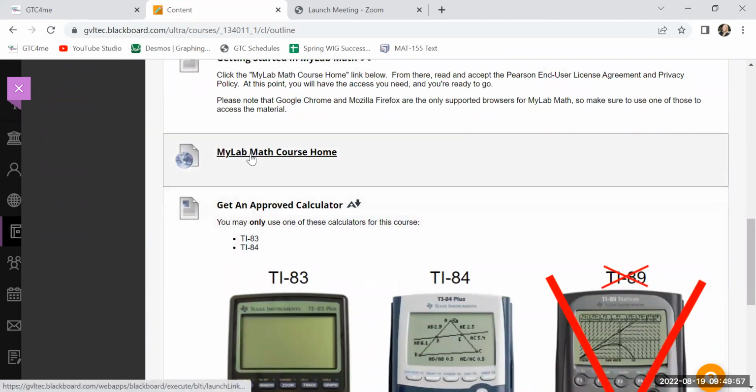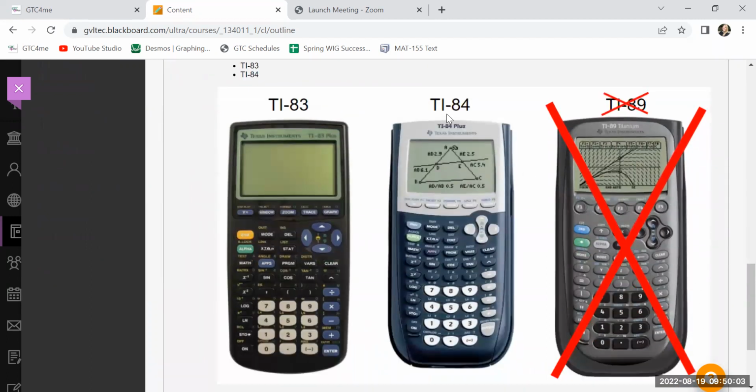Now we'll come back and go through MyLab course home. I want to do a quick tour of that also. And again, please be sure you have one of the calculators that's required for this course. Everything we do will be on the 83 and 84. They have almost identical options. The 84 is a little more updated. Sometimes they're in color. You might have a color version of one. You cannot have a TI-89.